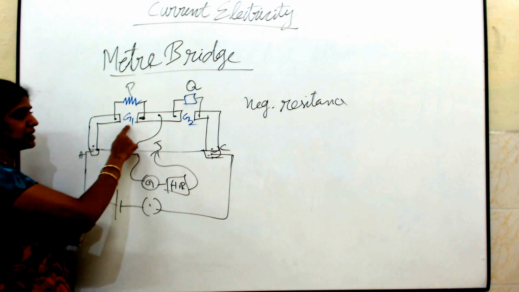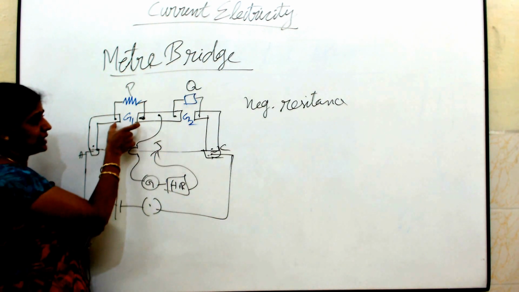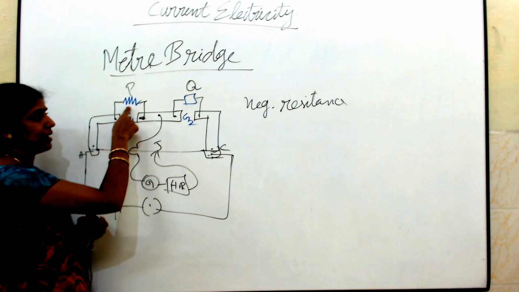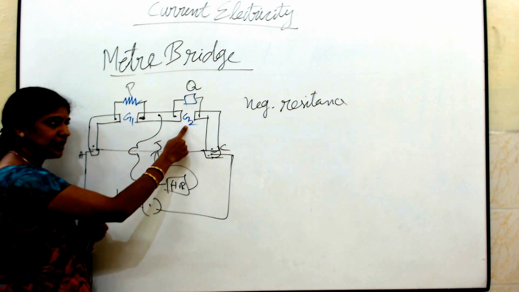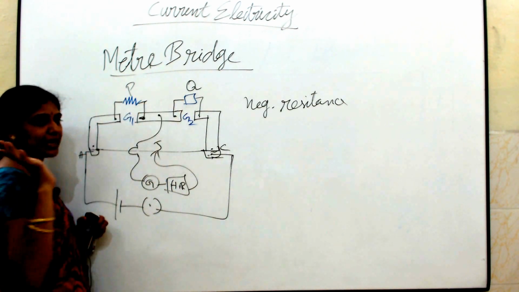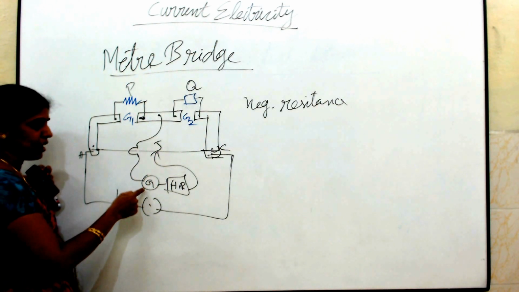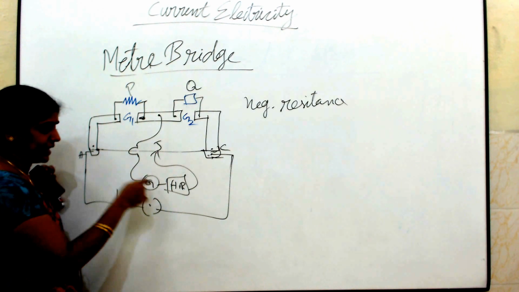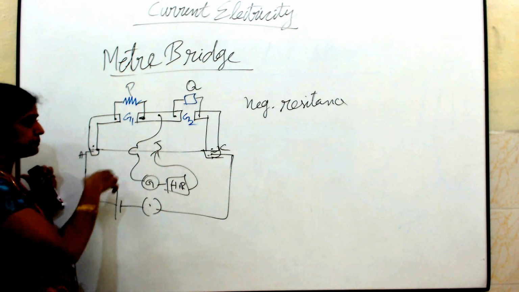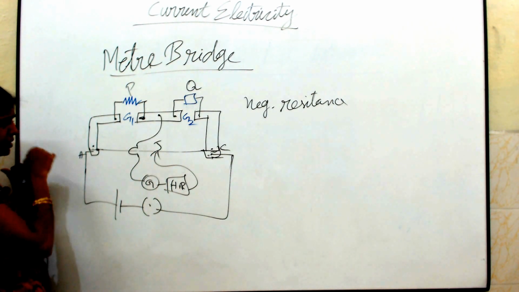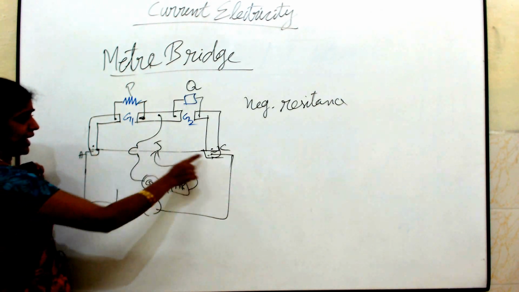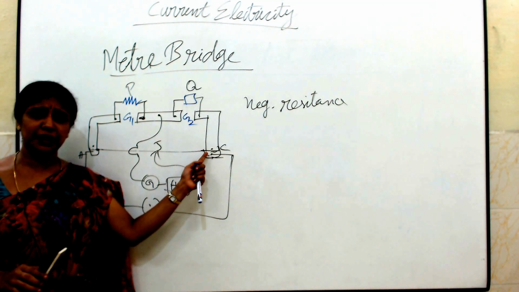There are two gaps, G1 and G2. In one gap, I am going to connect the unknown resistance, and in gap G2, I am going to connect a standard resistance. So this is the way. And to the center, I have a galvanometer connected to a high resistance and a jockey. To this another circuit, the wire AC is your meter bridge wire.